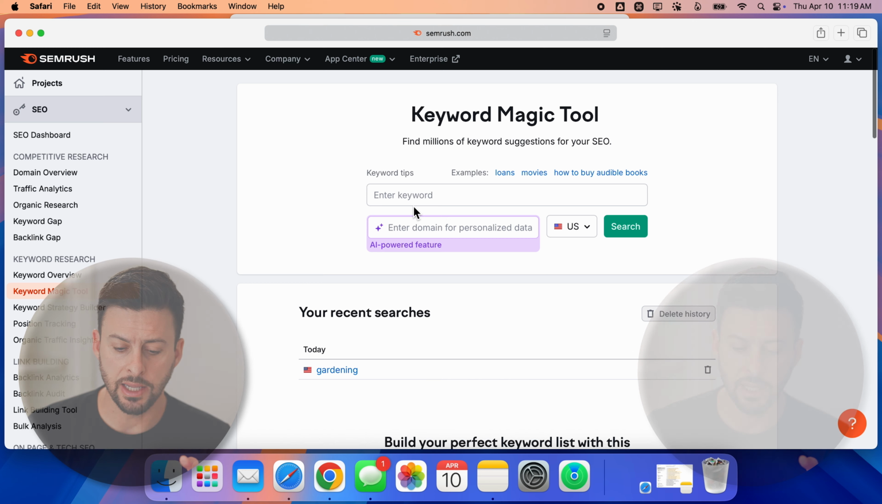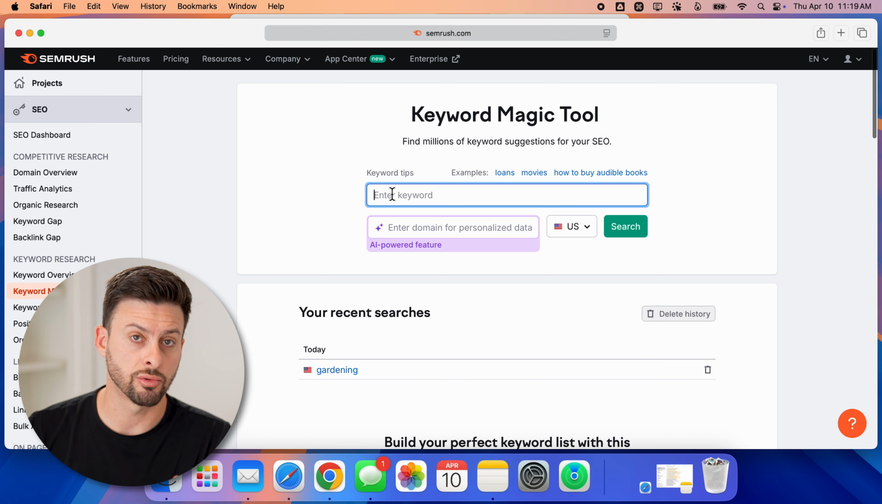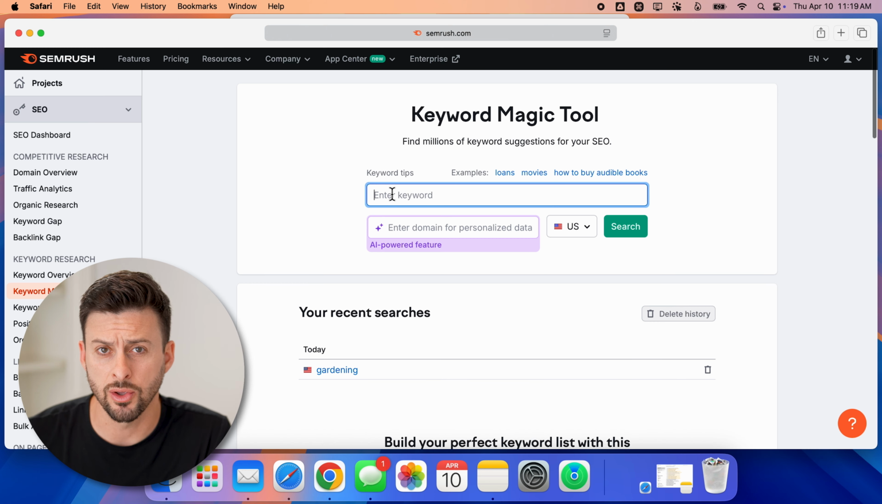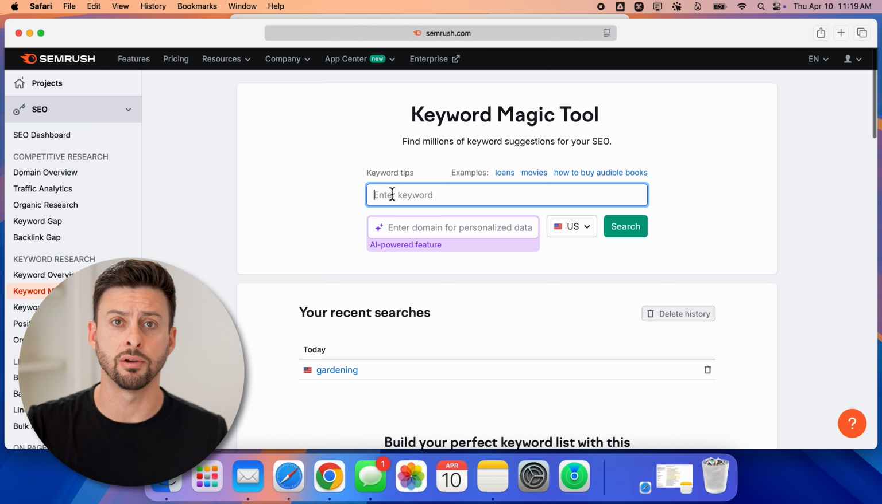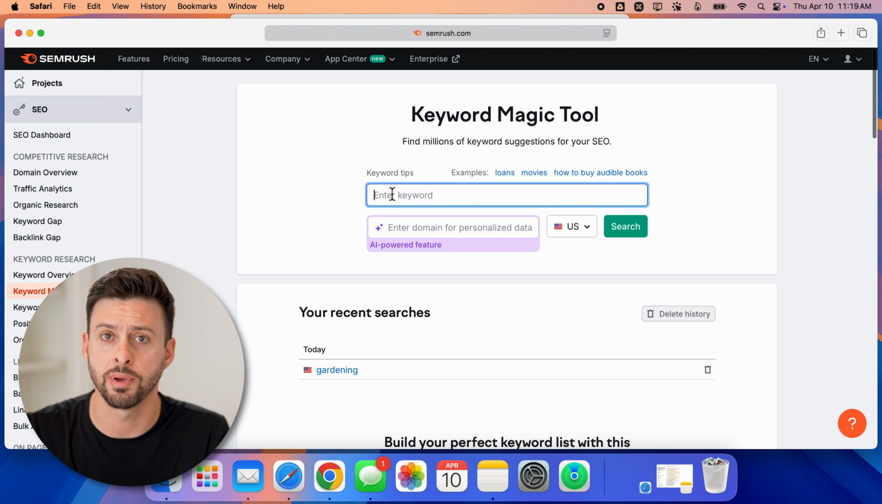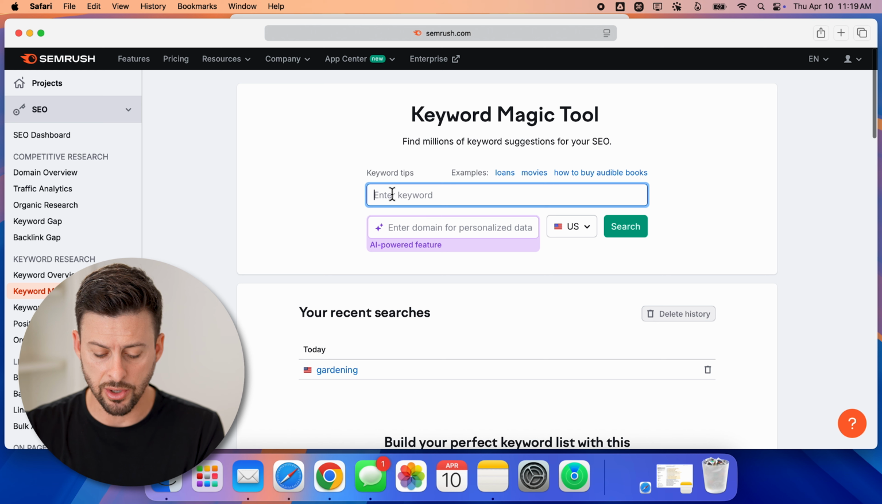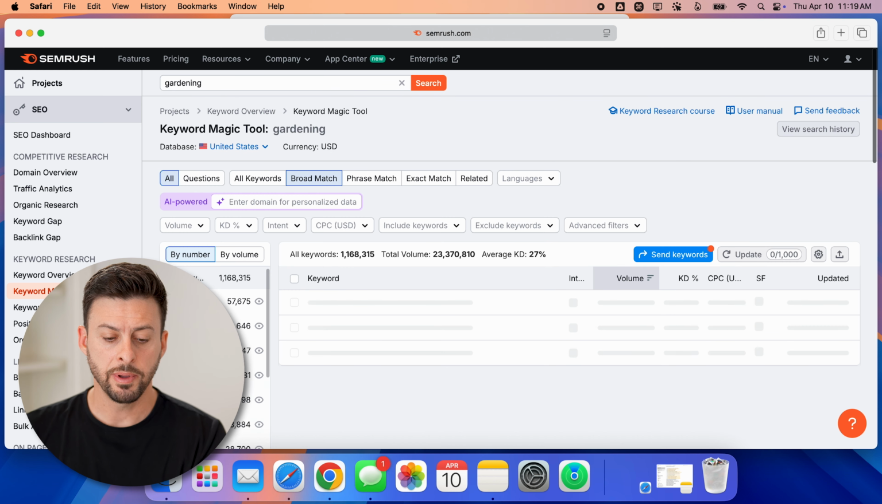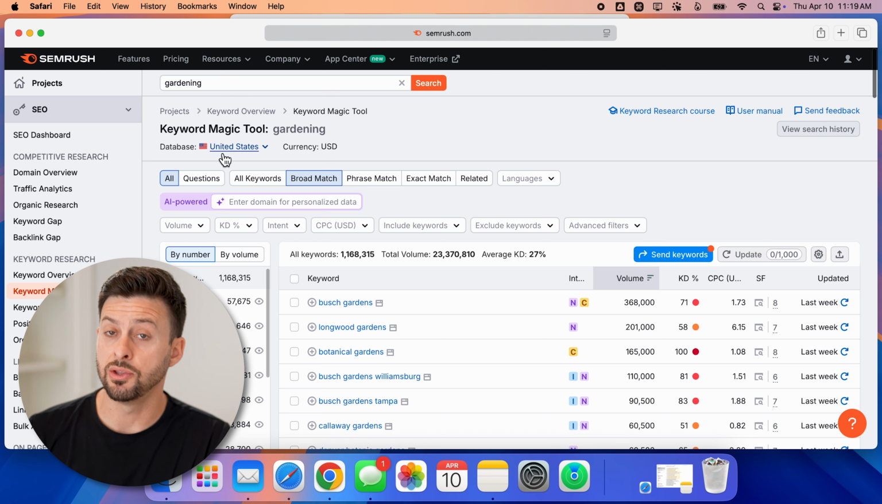Now, let's go back in here and let's say we wanted to create a website associated with gardening, but a lot of the bigger gardening websites are too competitive. So let's type in gardening here and hit enter. You'll be able to see first it says database in the United States. So I'm in the United States. You can choose whatever country you're in.